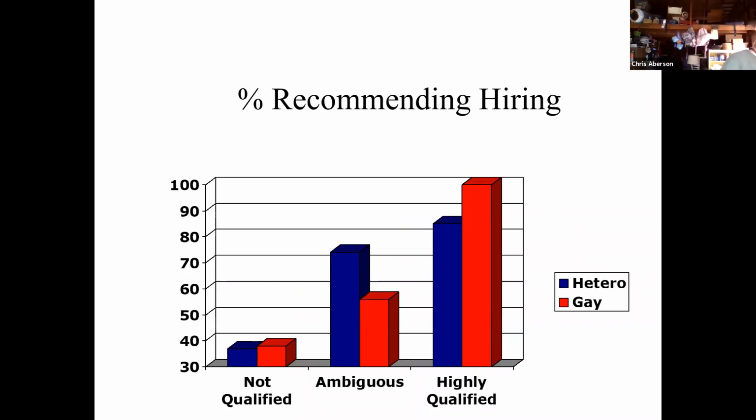For hiring recommendation, we had something similar, of course. Qualifications mattered. That is not surprising and not at all interesting. Orientation didn't really matter overall. I think they were almost completely perfect. Well, while we found something interesting, under ambiguous qualifications, we had that same pattern with the heterosexual applicants getting better ratings.